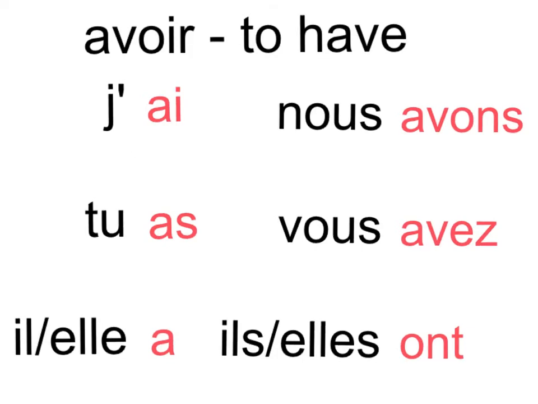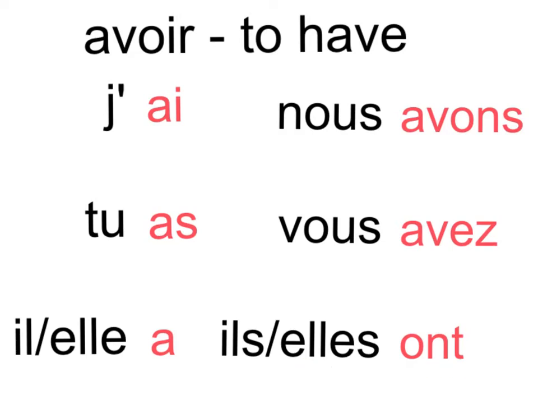So that leaves us with j'ai, tu as, il a, elle a, nous avons, vous avez, ils ont, elles ont.